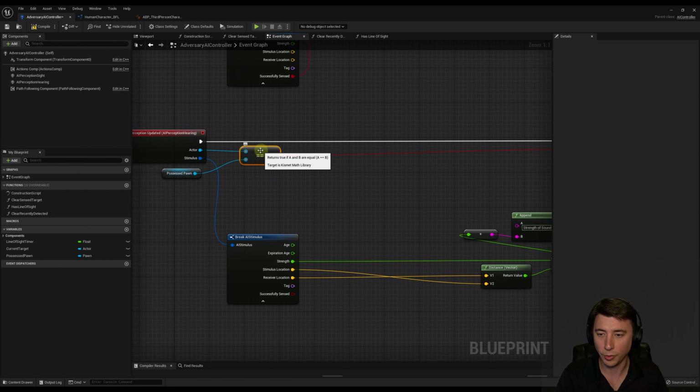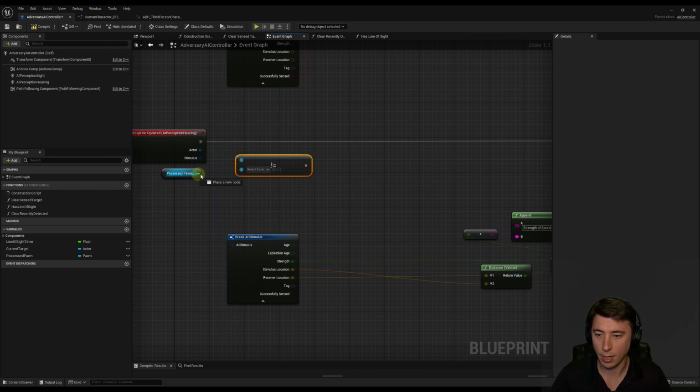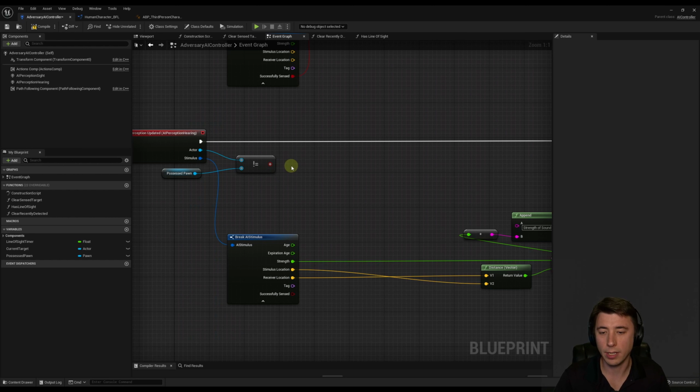And instead of equal sign, I'm just going to delete this too, because instead we're going to do a not equal and then connect up our possessed pawn. So this is going to be one of several criteria that's going to determine whether or not our AI character actually hears the sound. Now they're always going to perceive it, but they're not necessarily going to hear it. And by hearing, I guess I mean that they're able to take that sound into consideration in the behavior tree. So our first criteria is that the sound is not from the actor themselves.